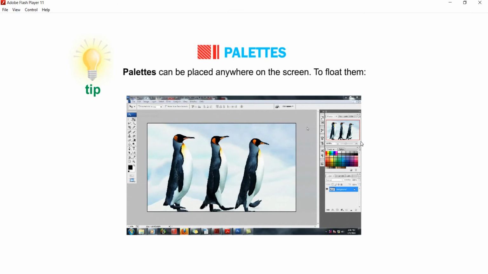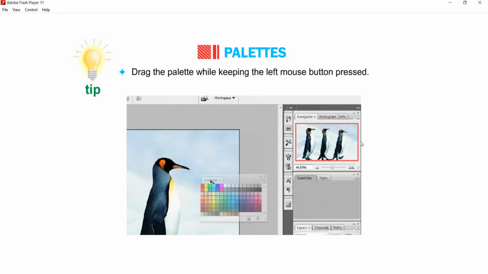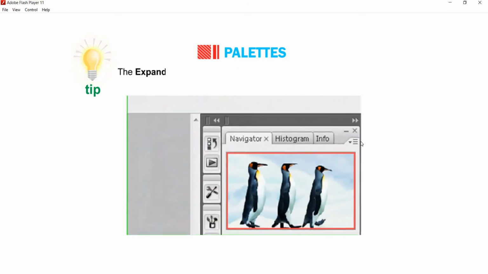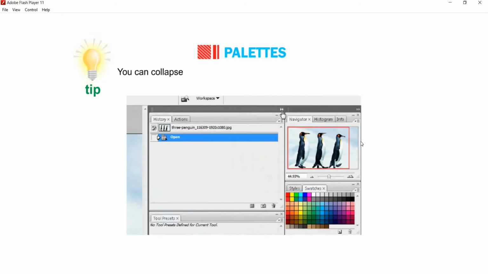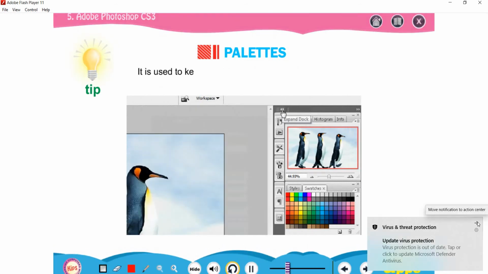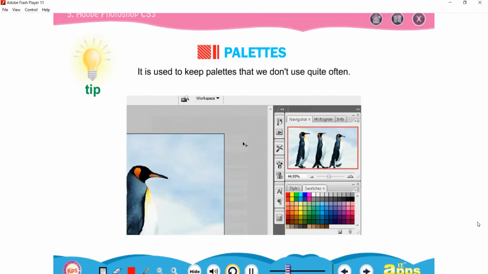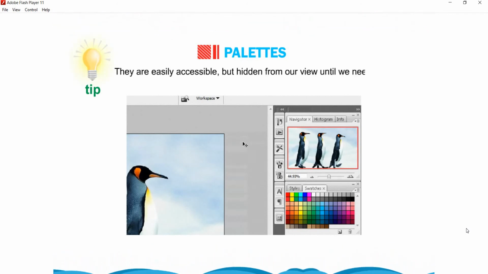To float them, click on top of the palette. Drag the palette while keeping the left mouse button pressed. The expand dock is present on the top right corner of the palette's window. It is indicated with double arrows. You can collapse or expand either side of the dock by selecting the double arrows. It is used to keep palettes that we don't use quite often. They are easily accessible but hidden from our view until we need them.